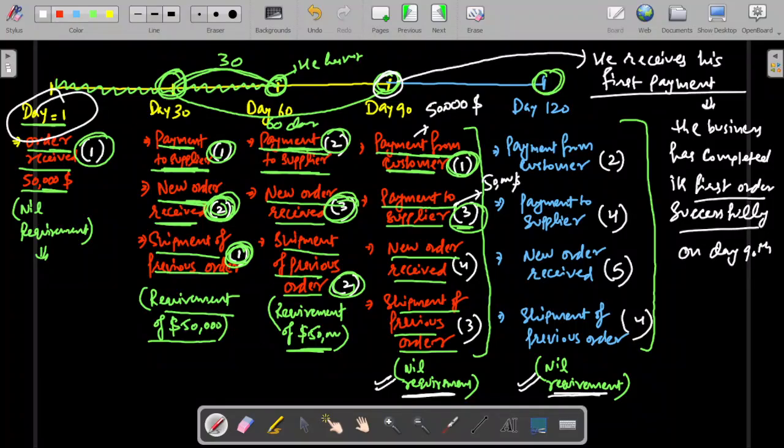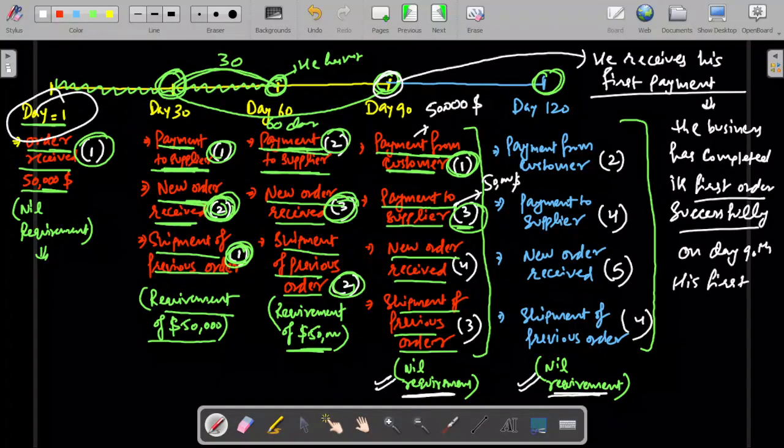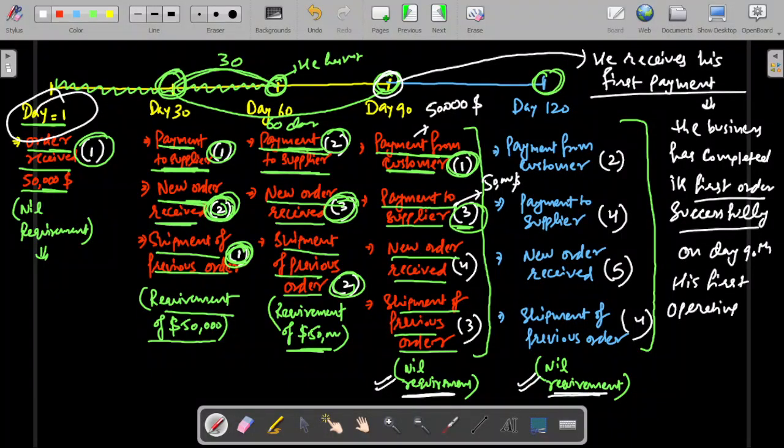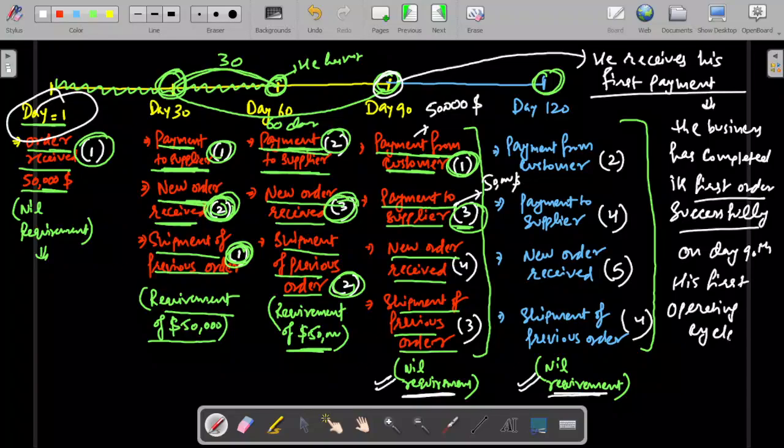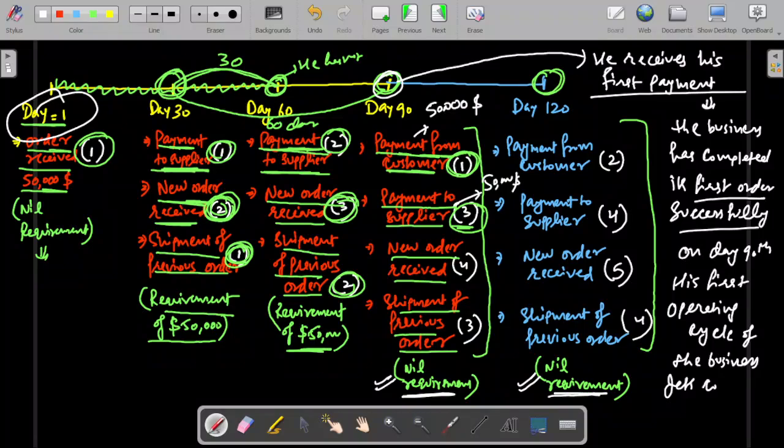So by first order, I also mean his first business cycle. Remember these words: not business cycle, his first operating cycle. The operating cycle of the business gets completed on 90th day.